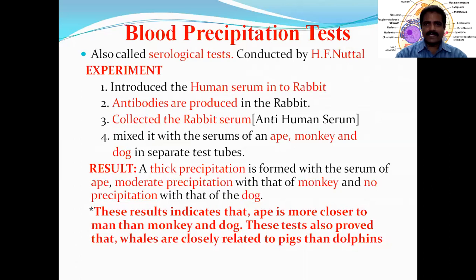Blood precipitation tests. Another type of evidence for evolution is the biochemical evidence, which is blood precipitation tests. These are also called serological tests. Blood precipitation tests were conducted by George H.F. Nuttall. George H.F. Nuttall conducted the experiment with blood or serum. These tests are called blood precipitation tests.